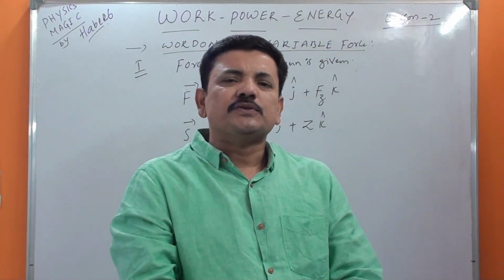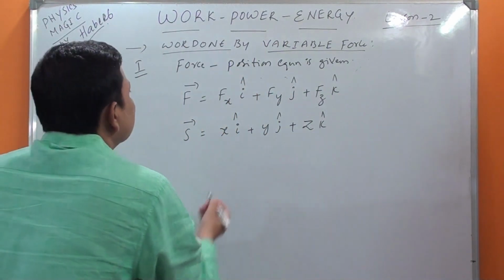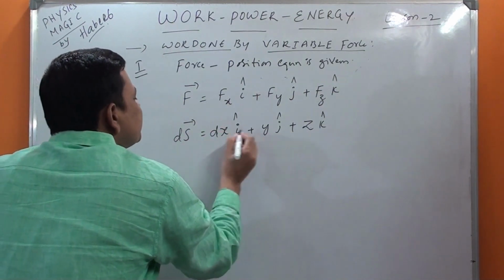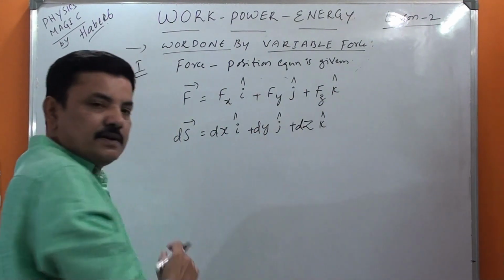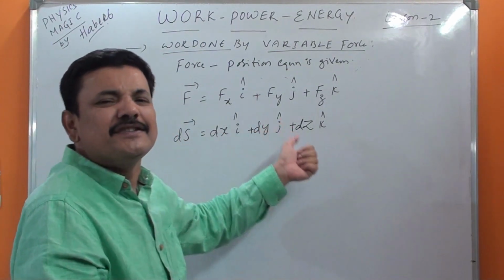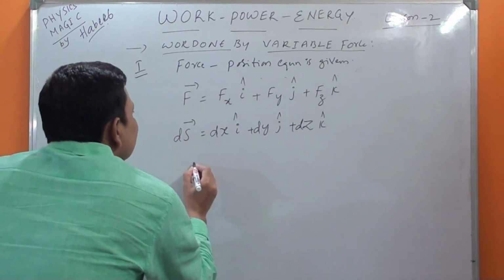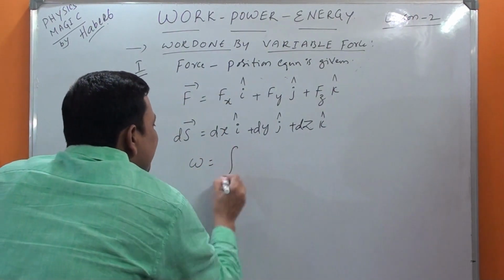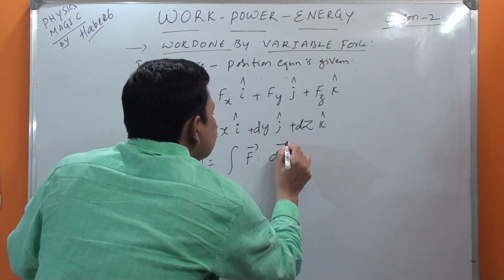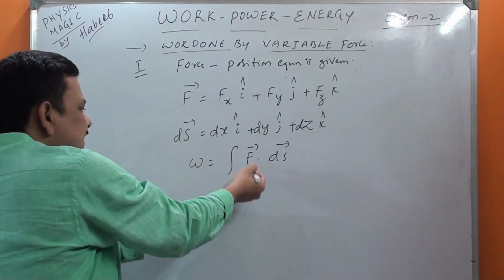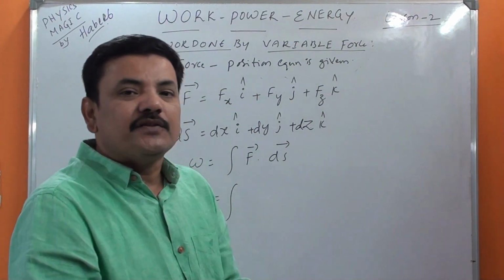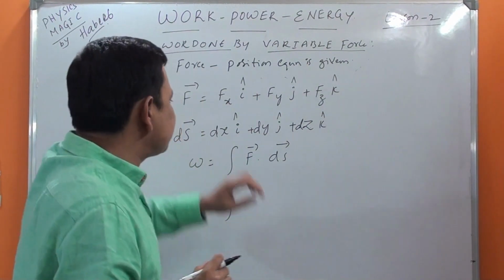And you know well what to do. 100% I can say like this. Then simply, for ds, small displacements I am taking, that's why ds has components dx, dy, dz. Simple. Then work done will be equal to, just as we have done, integral F bar dot ds bar. Then just substitute this. Then what will you get here? I am not extending the equation. Just focus, you will understand that.